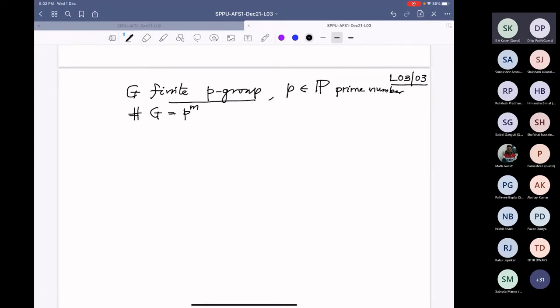All right, and n is a non-zero natural number. That I will keep denoting by this. Now, what is the statement I want to make? Then the center of G is non-trivial. That is the statement I want. Proof. Let us prove it.